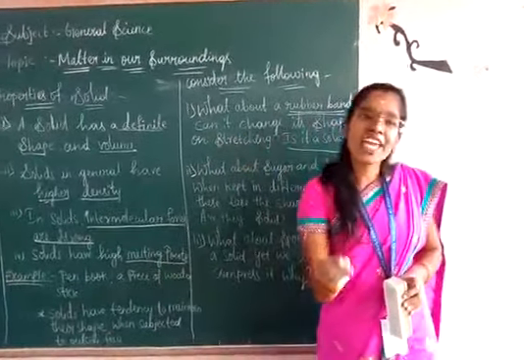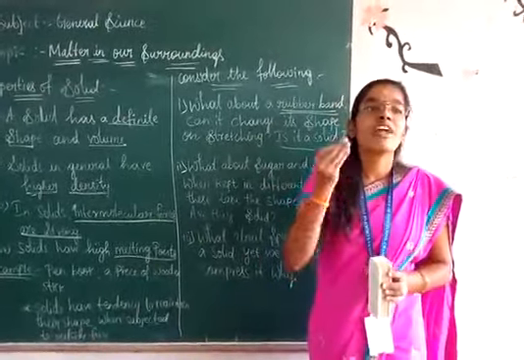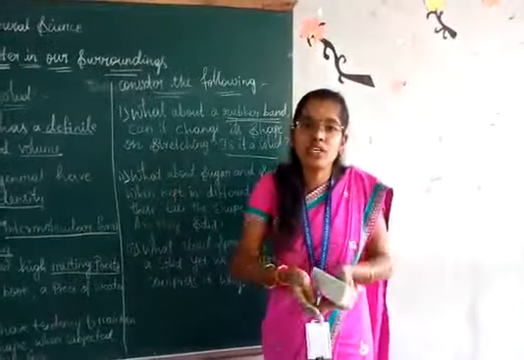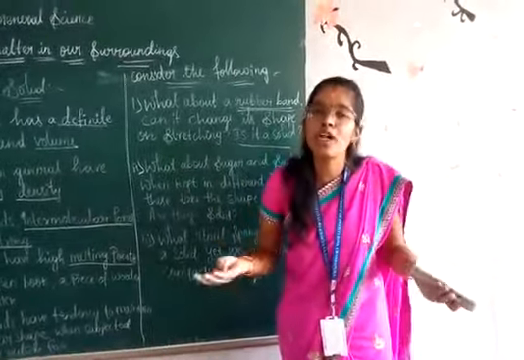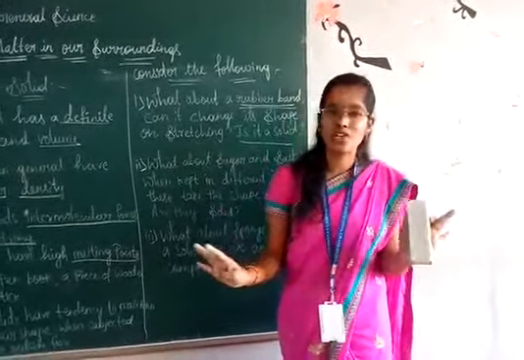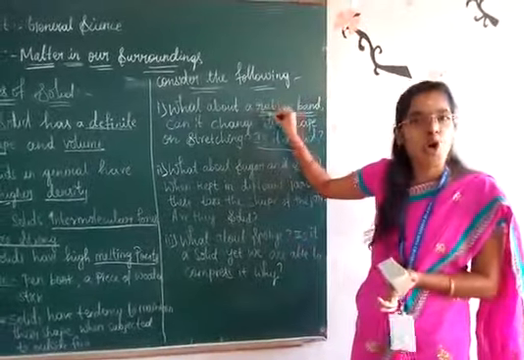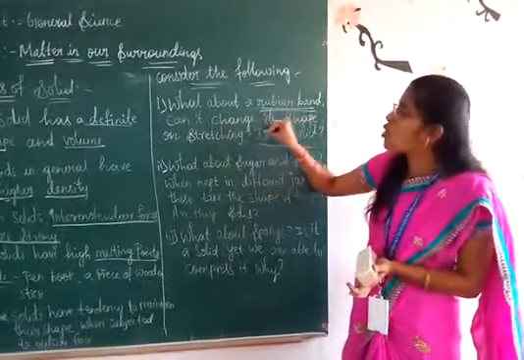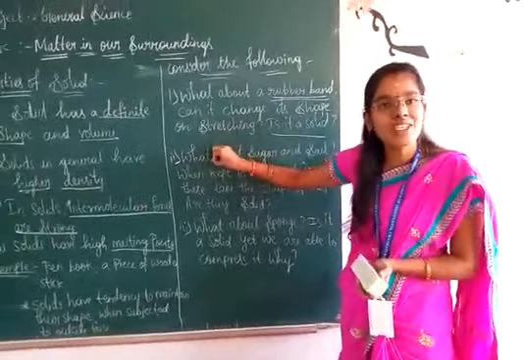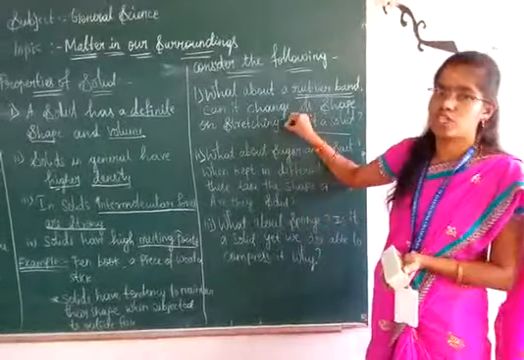A rubber band changes shape under force and regains the same shape when the force is removed. If you stretch it, it will change shape. If you remove the force, what happens? Automatically the rubber band comes back to its normal shape. Permanently it will not change shape. So the first answer: a rubber band is a solid. Can it change its shape on stretching? Yes, it can, but it regains the same shape when the outside force is removed.